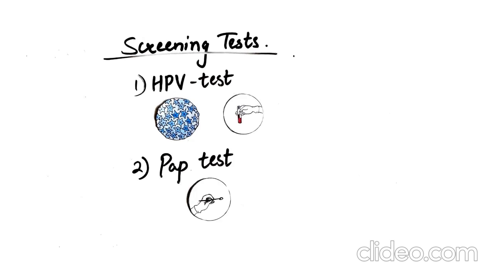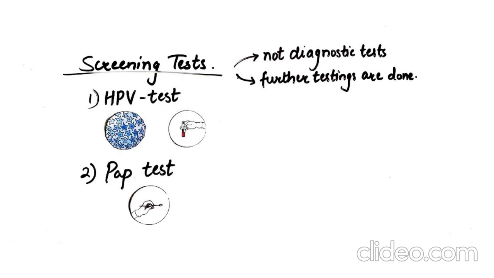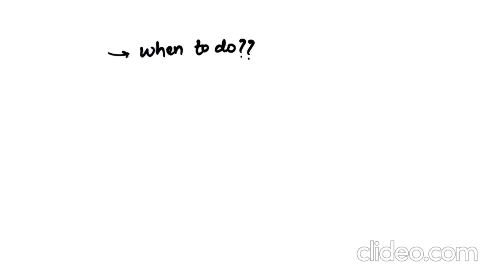HPV test. As HPV is the risk factor for development of cancer, it is important to be tested for high-risk types of HPV. Pap test. The cells of the cervix are scraped using a spatula or a brush and are then sent to a laboratory for observation. It is checked whether the cells are normal or abnormal.